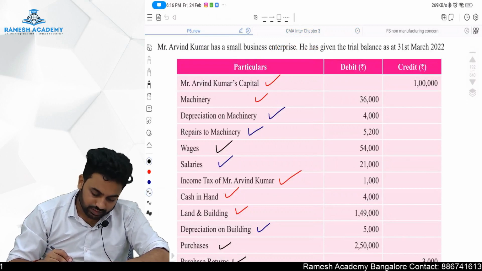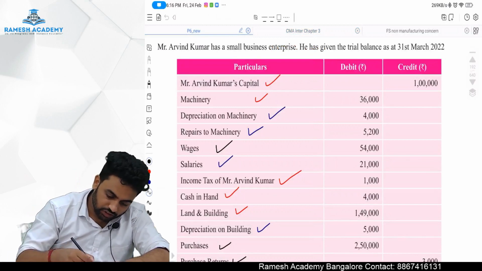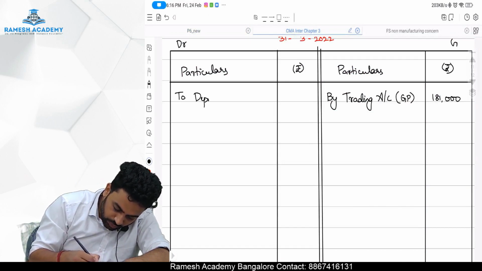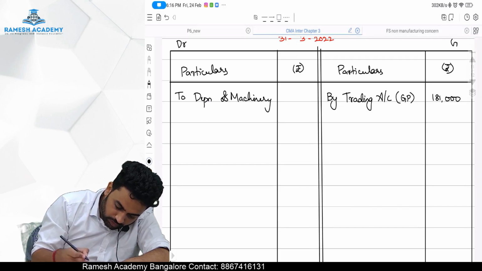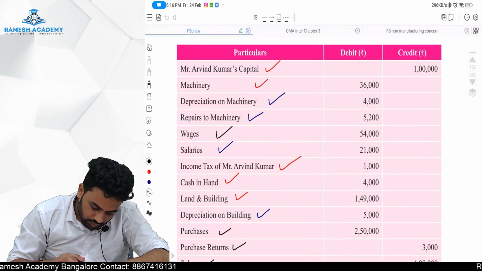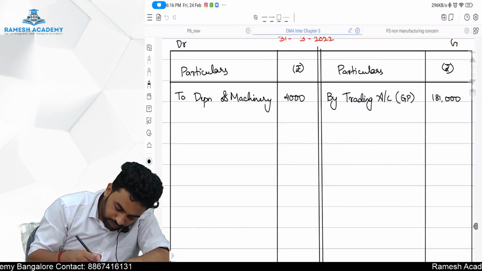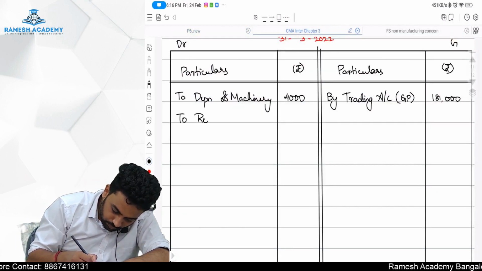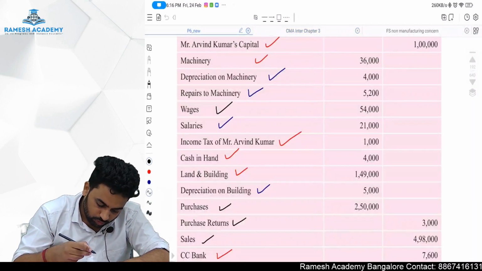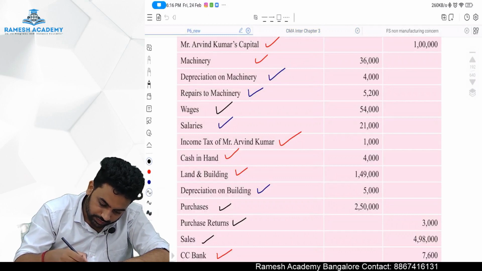Depreciation of machinery is there, so to depreciation of machinery, how much, sir? 4,000. Done. Next, what is there? Repairs to machinery is there. To repairs, how much is it? It is 5,200, right?